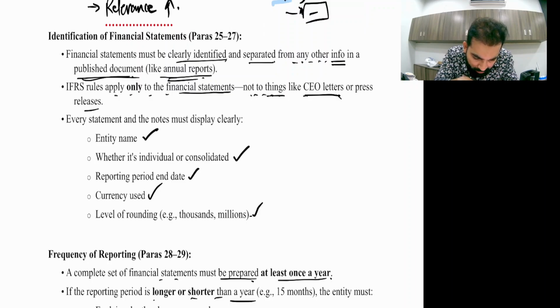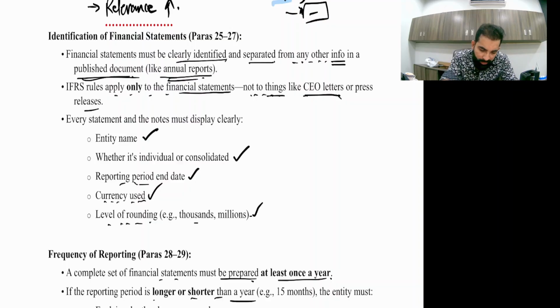IFRS rules apply only to the financial statements, not to things like CEO letters. This is important: every IFRS statement should show the entity name. Hope you remember when we made the SOCI, we wrote XYZ company. Whether it is individual or consolidated, if you are making a single company's financial statement or a consolidated one, you must write it. Reporting period ending date. Currency, which currency you have used, and the level of rounding, for example thousands or millions.